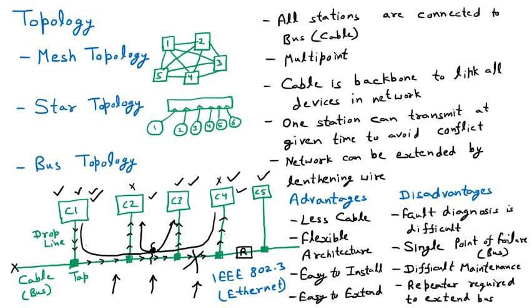So Ethernet is the example of bus topology, because today we are using Ethernet as the cable. That's why it is used for the bus topology. So that is all about the bus topology. And now we are going to discuss the next topology, the ring topology.